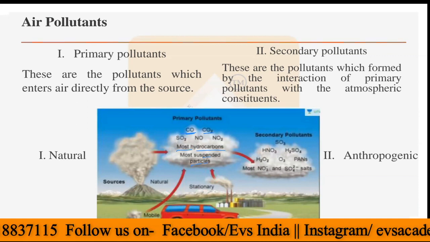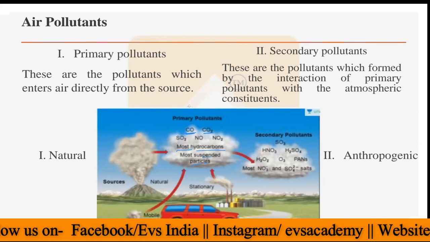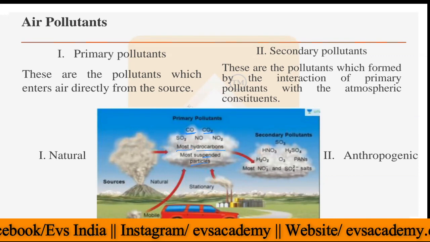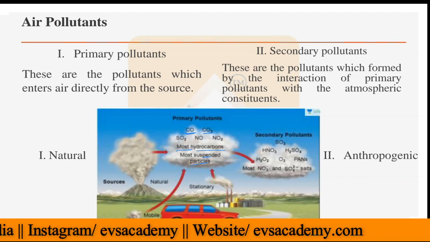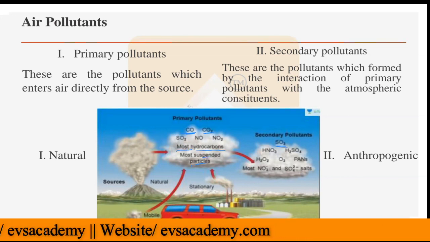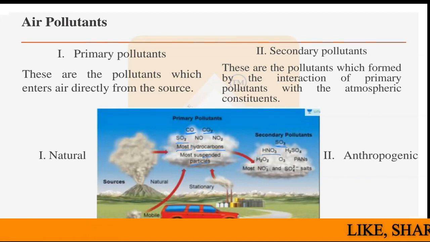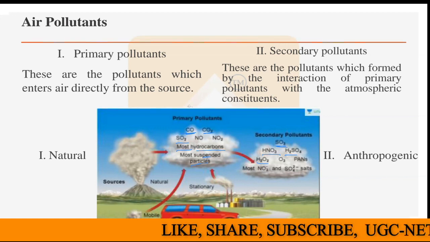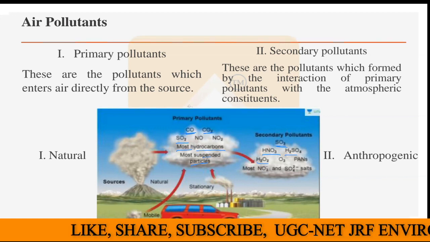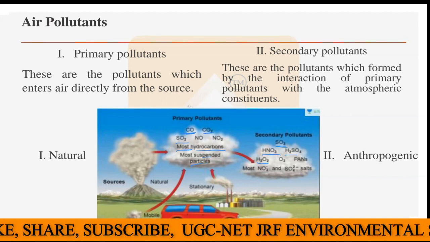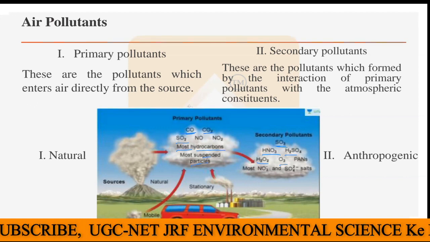Then we have the category of secondary pollutants, which are formed by the reaction of these primary pollutants in the atmosphere. Similarly, we have SO3, formed when SO2 reacts with oxygen; that is a secondary pollutant. Then HNO3 formed from NO2, H2SO4 formed from SO2, and H2O2 formed from H2O and the oxygen present. Then ozone is formed in the atmosphere.